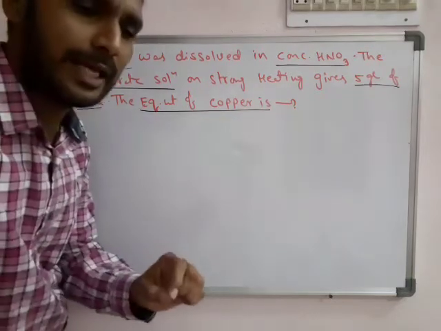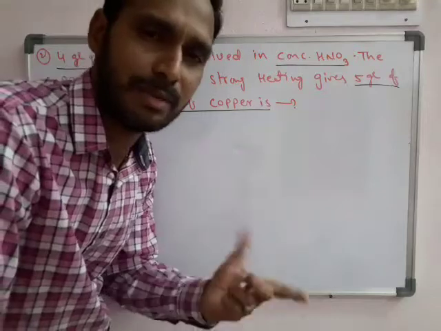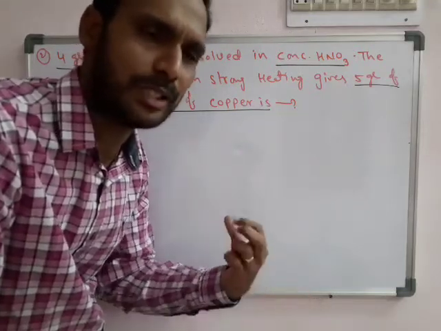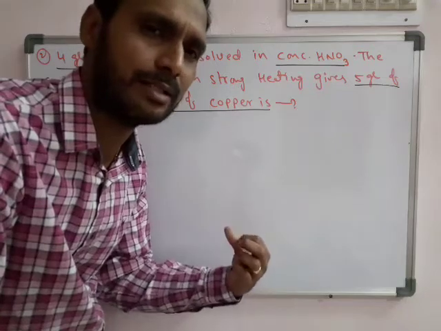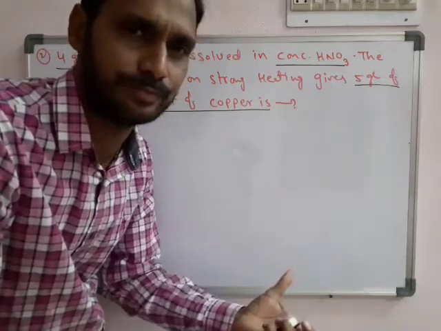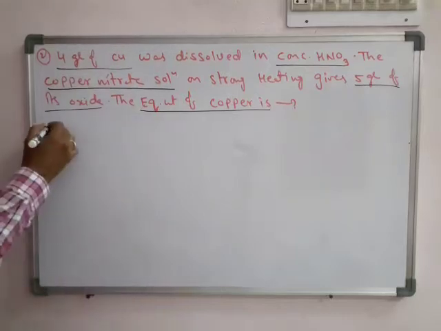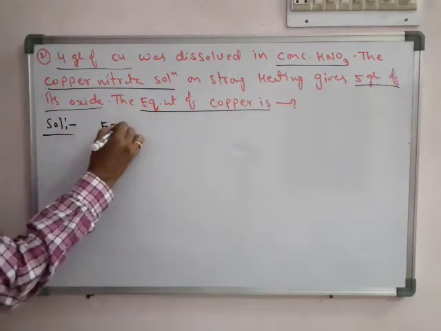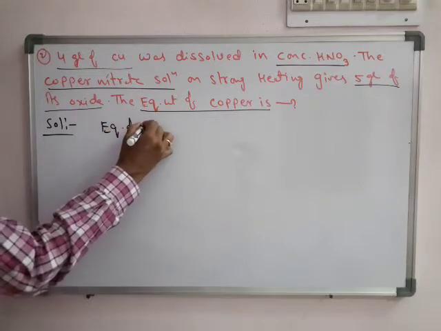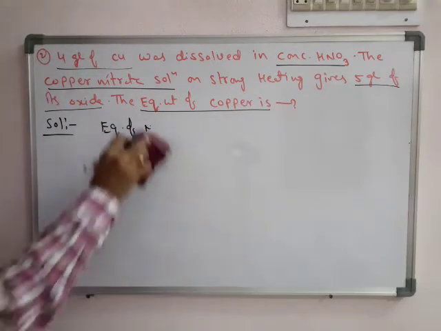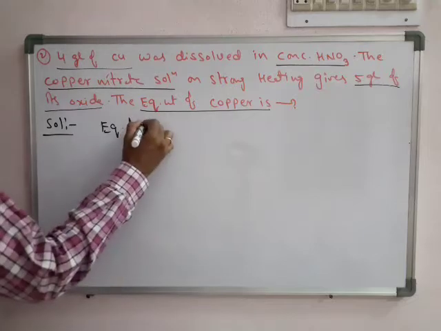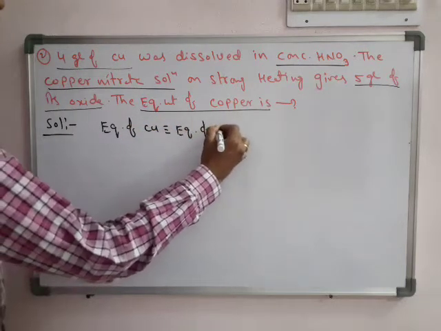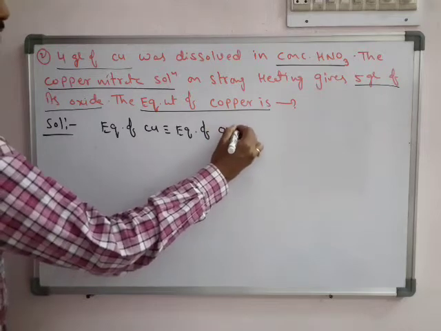So again here the relation is metal and metal oxide. In between, copper nitrate is added, but the details of the nitrate are not given to us. The nitrate again changes into its oxide. So here we can write the same step, that is equivalence of metals. Here the metal is directly given, that is copper. Equivalence of copper is exactly equal to the equivalence of oxygen.